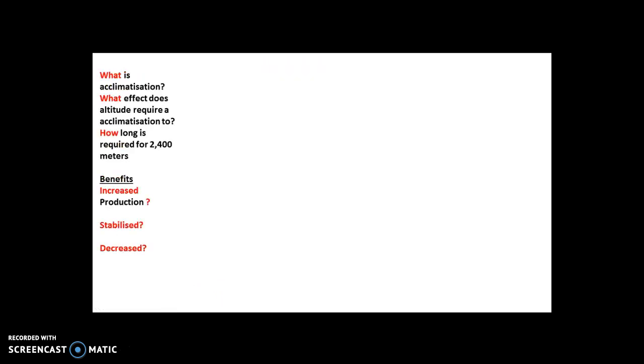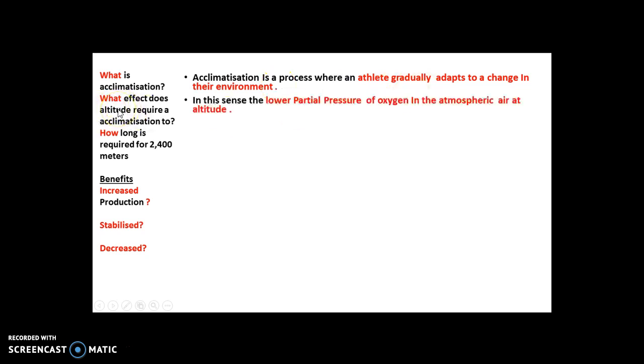So, firstly, what is acclimatization? It's a process where an athlete gradually adapts to a change in their environment. So then we need to say, what is the change in their environment linked to altitude? The lower partial pressure of oxygen in the atmospheric air. So the reduction in PO2 in atmospheric air at altitudes of above 2,400 meters.